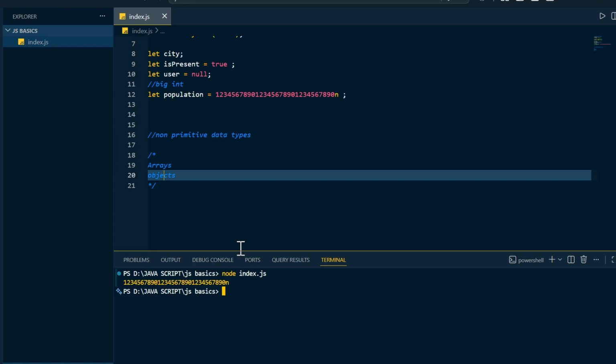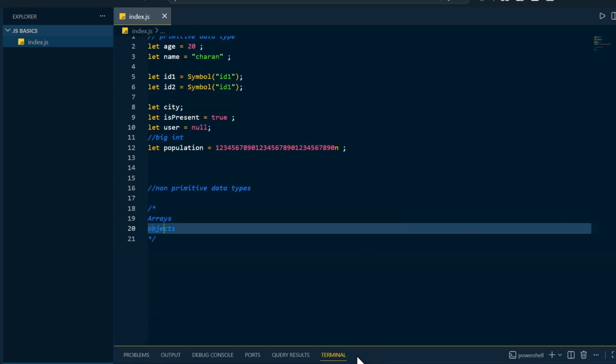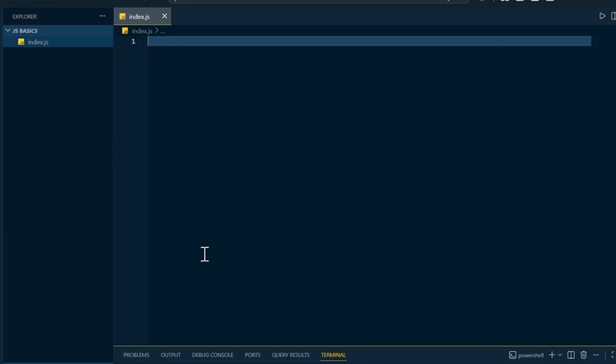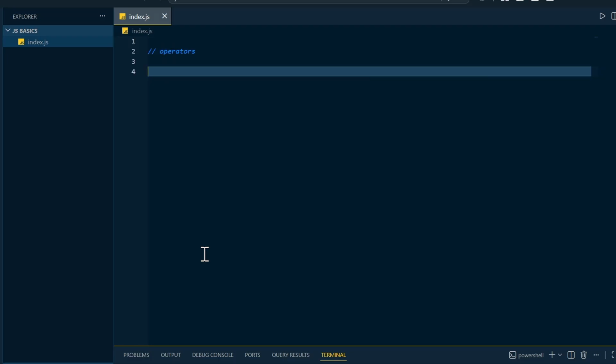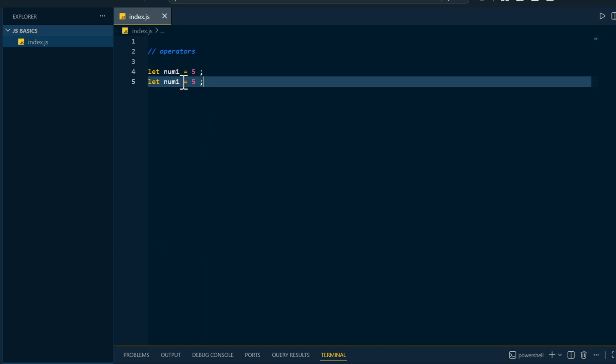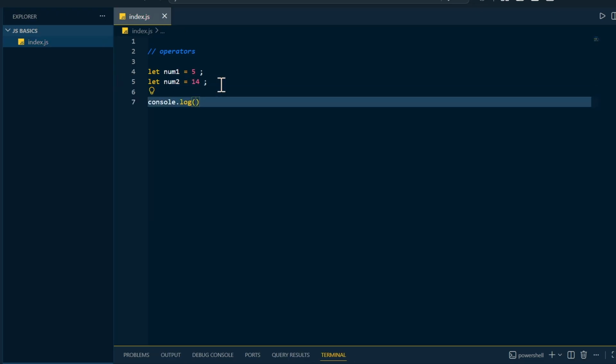If I again come to the VS Code, so you can see. Okay, now I will remove this here. Now I will comment down here. We are going to understand now what are operators. So first of all, we need to understand the operators. Let's say I will declare it. Let num1 is equal to 5, and in the same fashion I will declare another num. Let's say this is num2, and let's say this is 14. And if you want to print the sum, you can simply call it as num1 plus num2. So I hope if you know what is the output, you can comment down below.